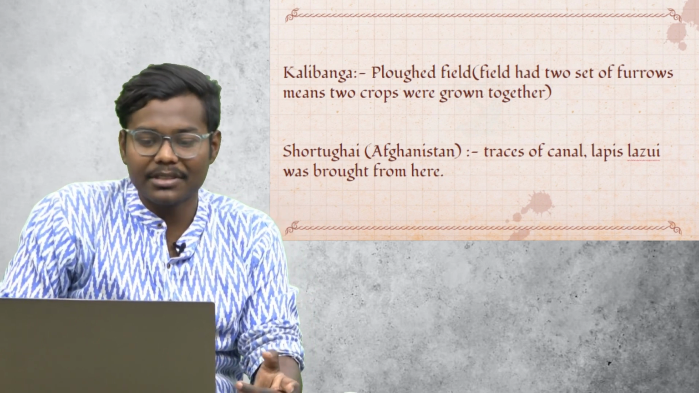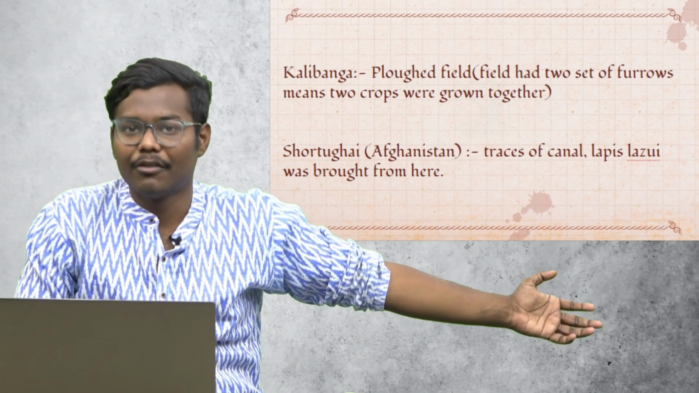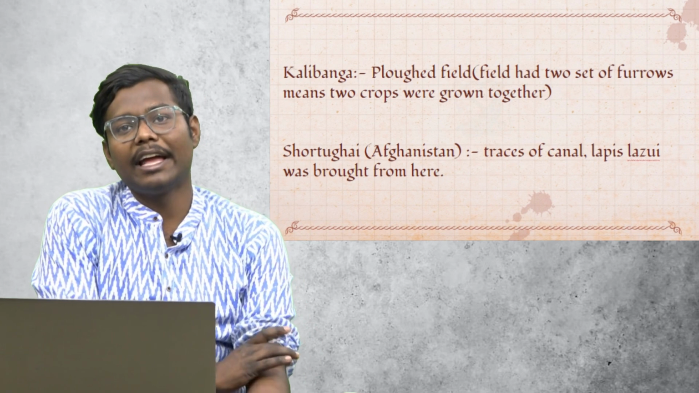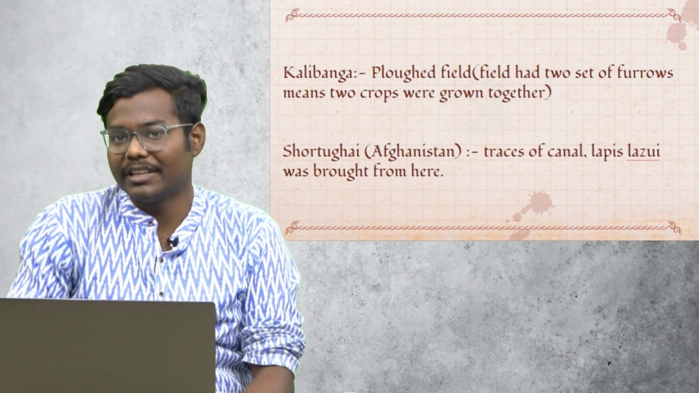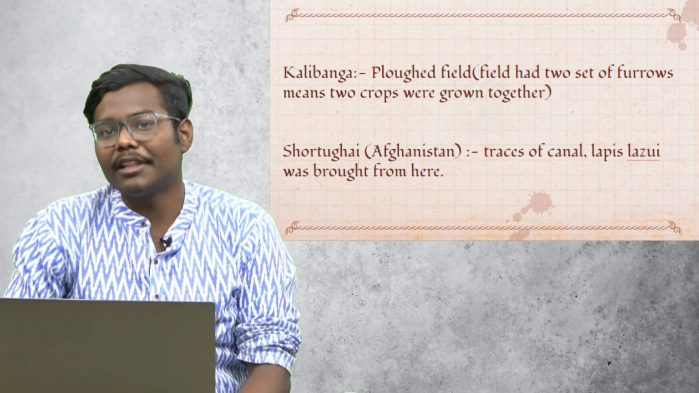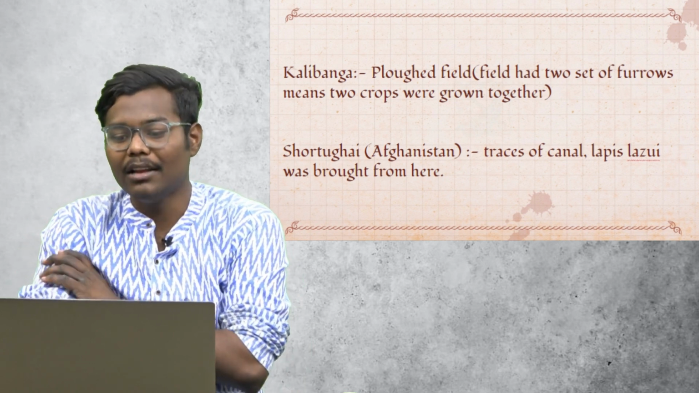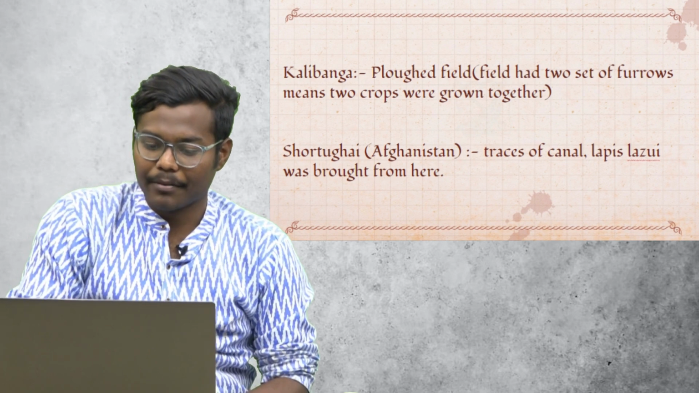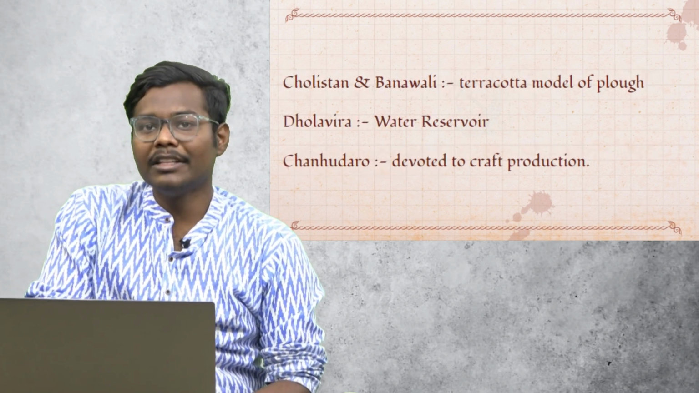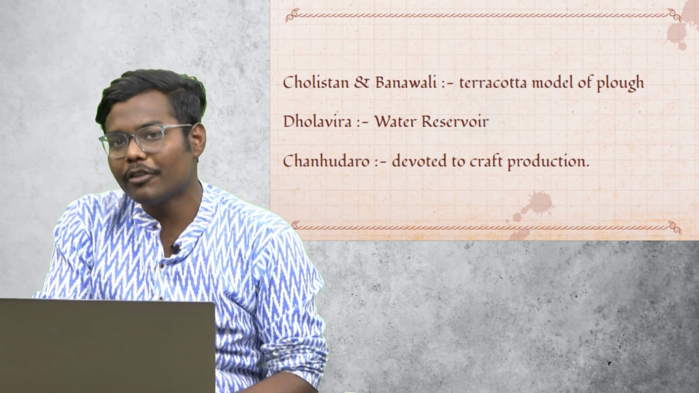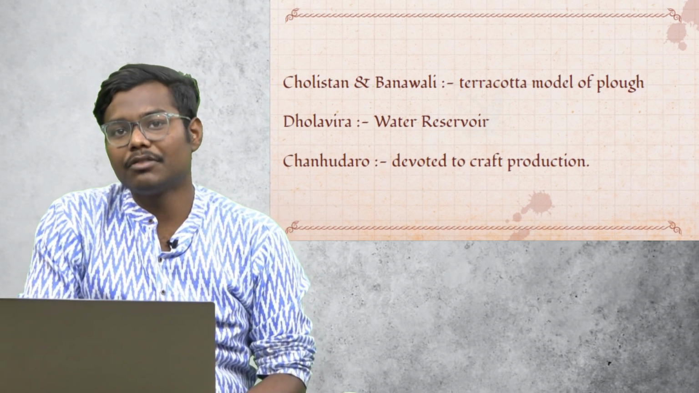Then one famous site is Shortugai, that is one of the boundaries of Harappa. So at Shortugai, we find traces of canal, which means irrigation was there, and lapis lazuli, one of the precious stones, was also brought from here. Then in Cholistan and Banawali you find terracotta model of plow. In Dholavira there is water reservoir.